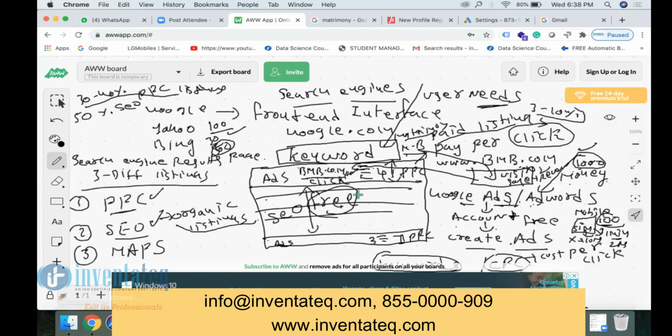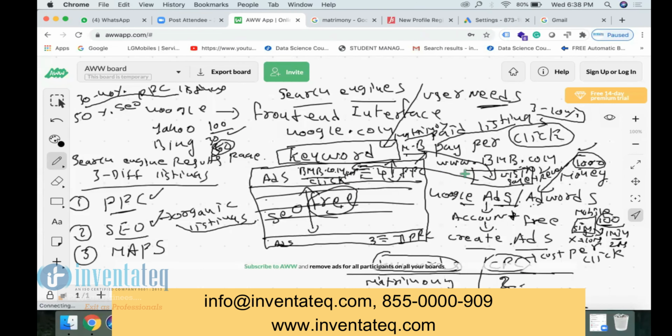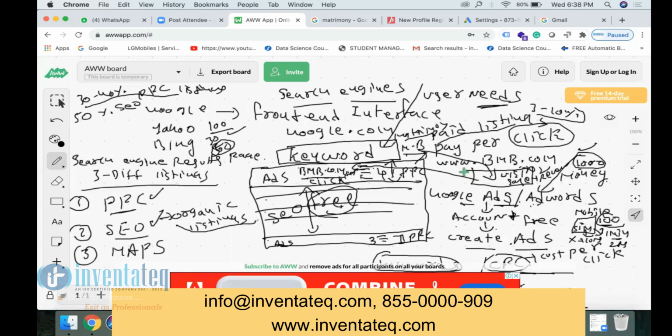If you don't want to miss those 30 people, then you want your ad to be shown in PPC also, but it is paid. You need to spend money for every click, but in SEO no need to spend any money. The user clicks one time or 1 lakh times, doesn't matter. We don't pay any money to Google and it's completely free.